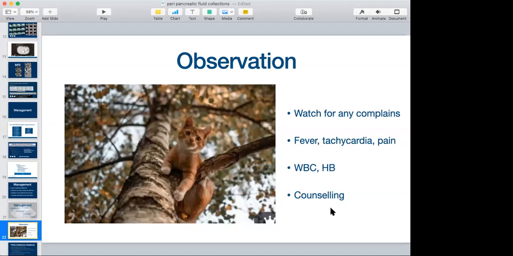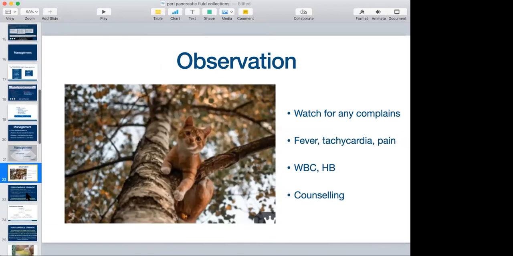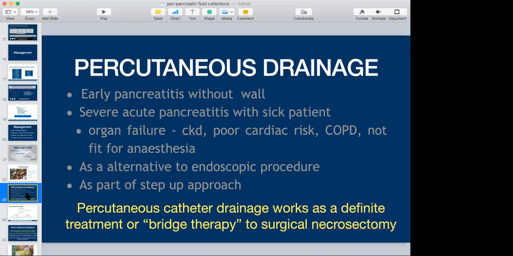And then counseling is involved. When we are observing, we need to explain to them that this is the natural history of pancreatitis. You will have a problem. It will take some time for you to get adjusted. Over a period, as your diet and strength increase, you will feel better. And if you develop any complication, we are here to treat you, and that will give you a better outcome. Intervening in the early period may lead to a life risk.